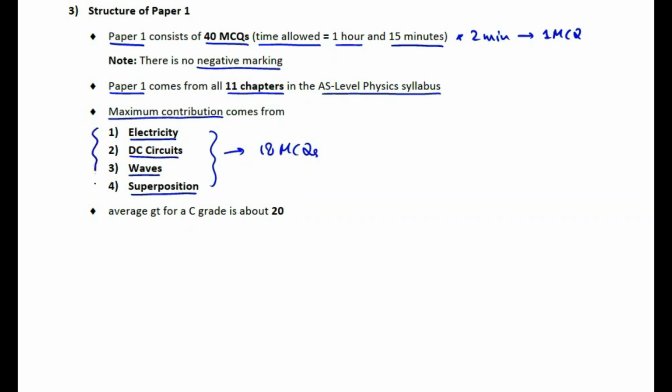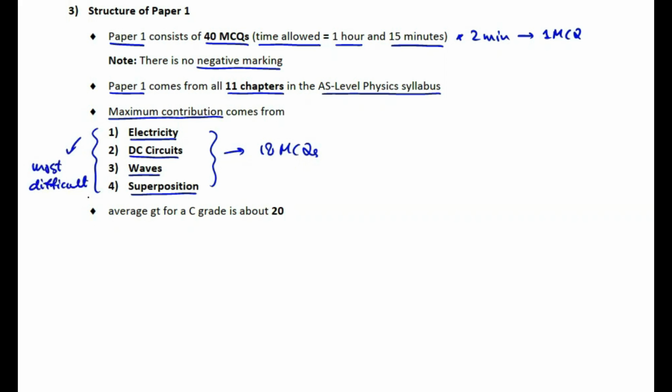Students, paper 1 comes from all 11 chapters in the AS level physics syllabus, and different chapters contribute different numbers of MCQs to paper 1. However, the overall maximum contribution comes from these four chapters: electricity, DC circuits, waves, and superposition. Students, these four chapters together contribute about 18 MCQs to paper 1. But the dilemma is that most of the students rate these four chapters as the most difficult chapters in the entire syllabus.